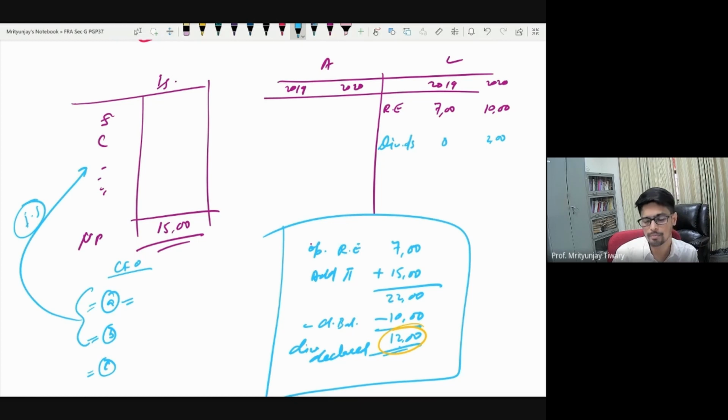Why is it so? ये आपको रट्टा मारने की जरूरत नहीं है. Let us understand the reasoning. If the net profit got impacted by any non-cash item, I would want to remove its impact. Now, whatever items net profit got impacted with are available in the income statement. They are not there in the balance sheet. बैलेंस शीट में तो है नहीं. That is why they will not come in the non-cash items.